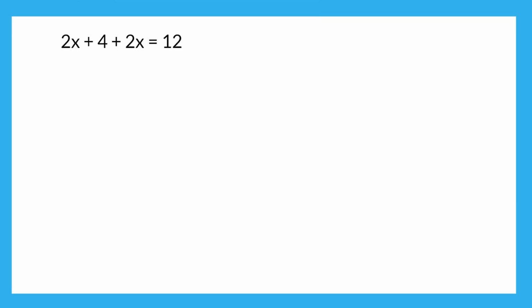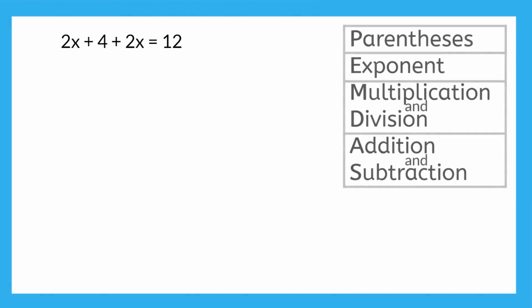Let's start with this problem. 2x plus 4 plus 2x equals 12. With pretty much every equation from here on, we will always want to start by simplifying, doing the operations as they are using PEMDAS to see if we can combine anything together and make the problem easier once we start solving. In this problem here, we don't have any parentheses, exponents, multiplication, or division. We do have some addition, though.